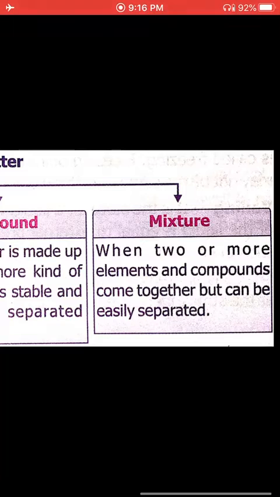The best example of a mixture is air. Air has a lot of gases, carbon, nitrogen, oxygen, helium, a lot of gases mixed together. Milk is also an example. Milk has protein, vitamins, various types of nutrients, vitamin A, vitamin B. Milk can also be a mixture.